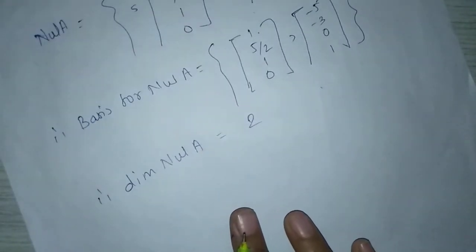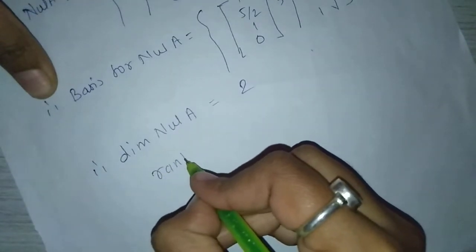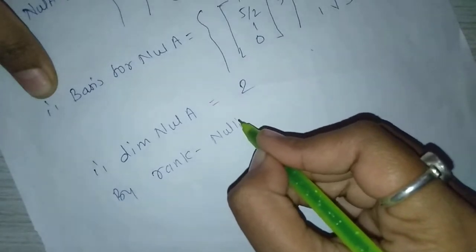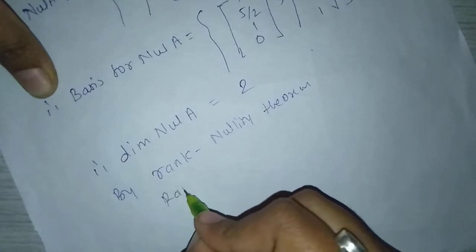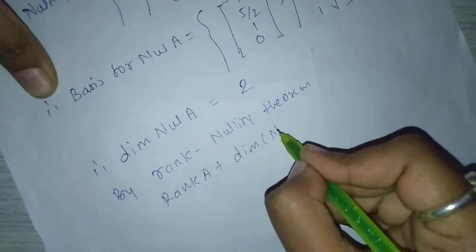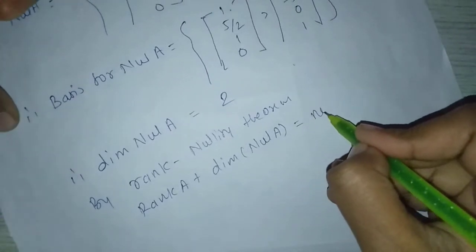Also, if we want to verify our answer, then use the rank nullity theorem. By rank nullity theorem, rank A plus nullity of A, meaning dimension of null space of A, equal to number of columns.